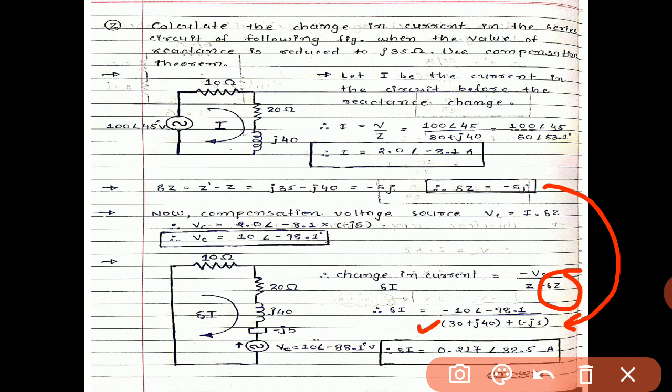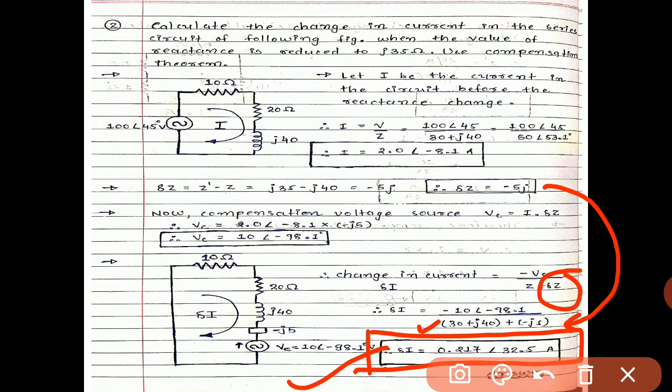So in polar form, what is the answer for delta I? That is 0.217 angle 32.5 ampere. So this is our final answer for this question: delta I equals 0.217 angle 32.5 ampere. The compensation theorem is a very easy theorem. We just have to calculate I and delta I. In some cases you have to calculate the compensation voltage Vc. So you can get the answer easily.